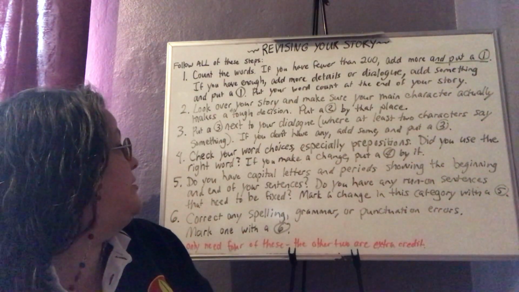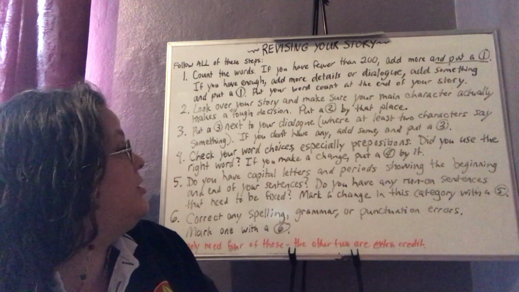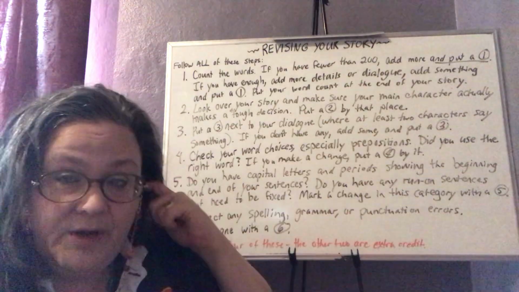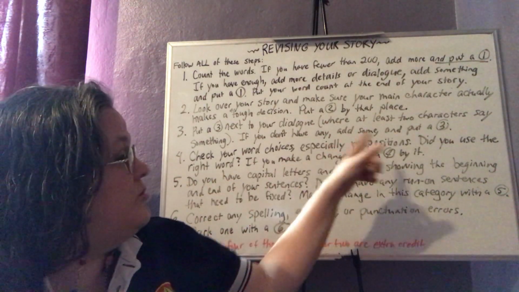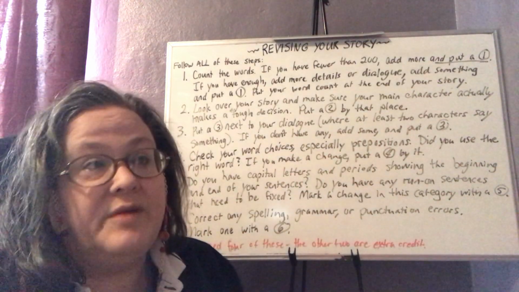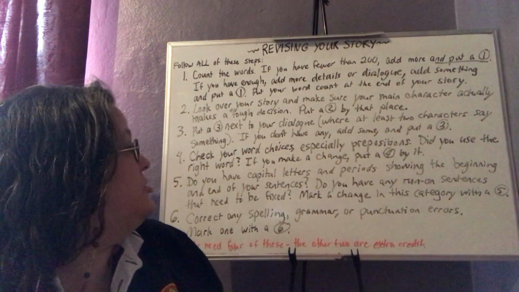Number 3, put a 3 next to your dialogue where at least 2 characters say something. If you still don't have any, okay, add some and put a 3. So you might end up putting a 1 and a 3 next to the same thing if you added dialogue to your rough draft.